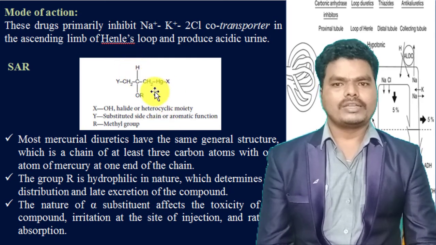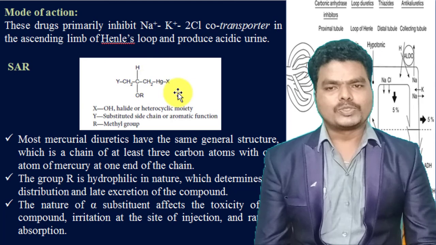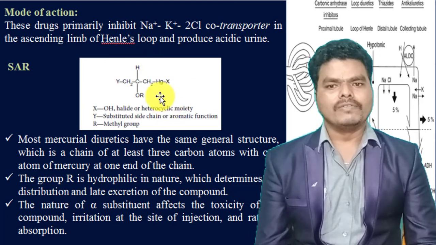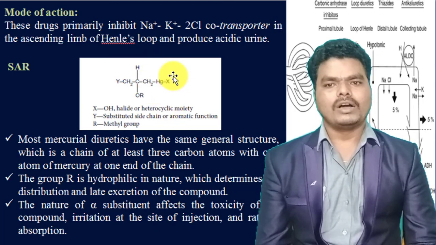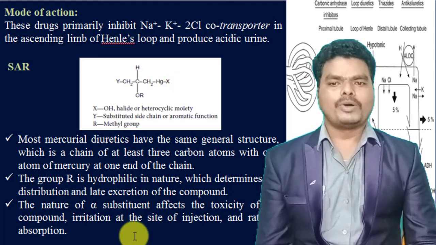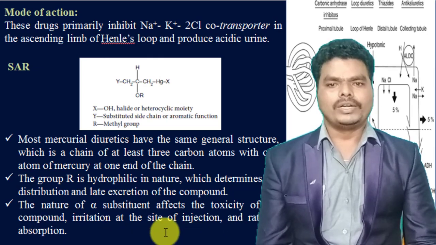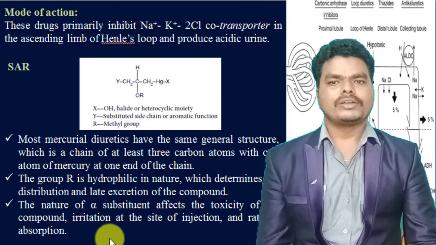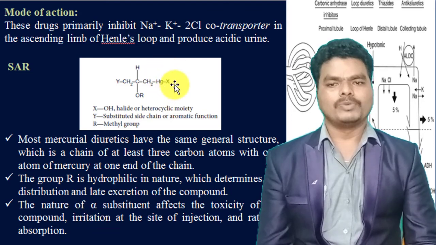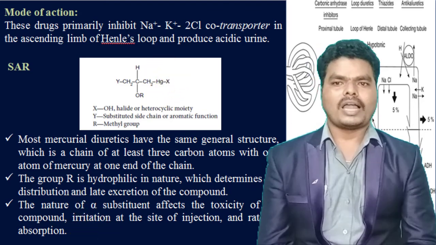The substituent at the alpha position, that is X, will determine the toxicity of the compound, irritation at the site of injection, and rate of absorption. So this is about the structural activity relationship of mercurial diuretics.